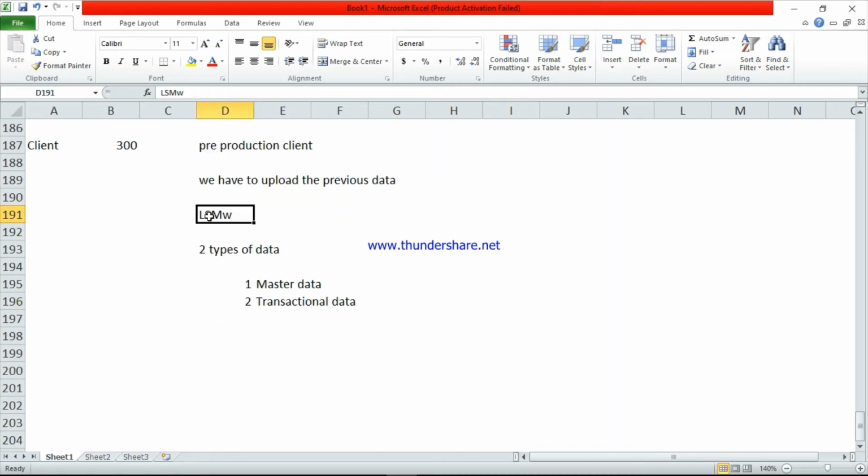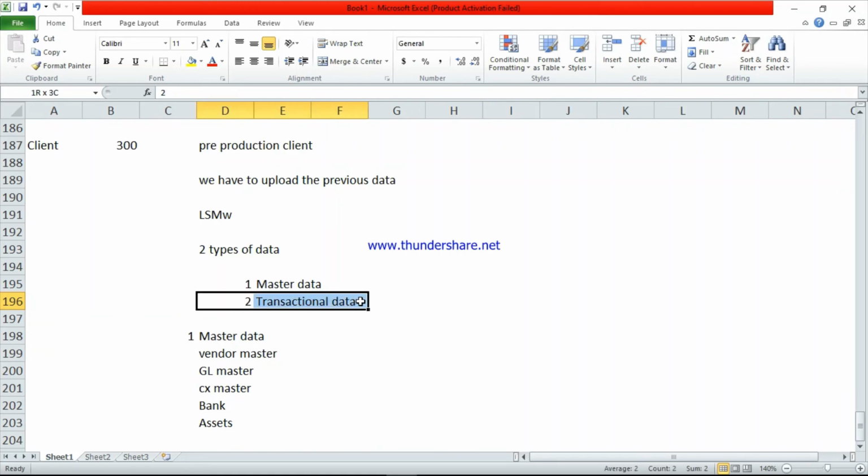See here, we have the LSMW tool to upload the data. Using this tool we can upload master data and transactional data. I will give one example, then it's easy to understand. We have different kinds of master data: vendor master, GL master, customer master, bank, asset. We have to upload all this data. This is called master data.